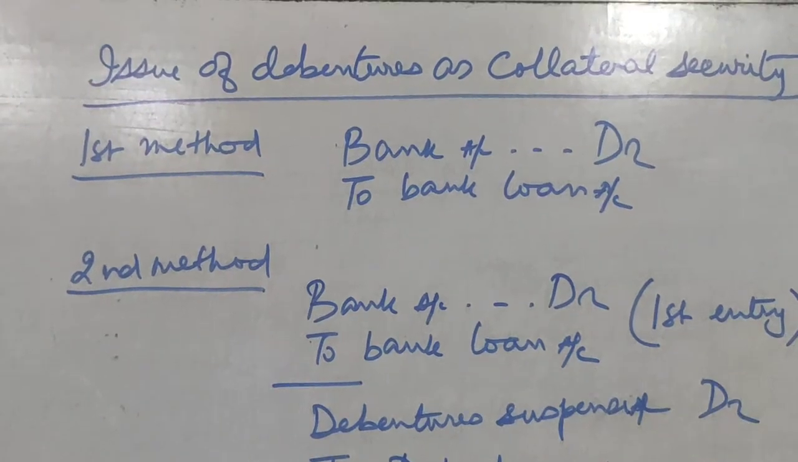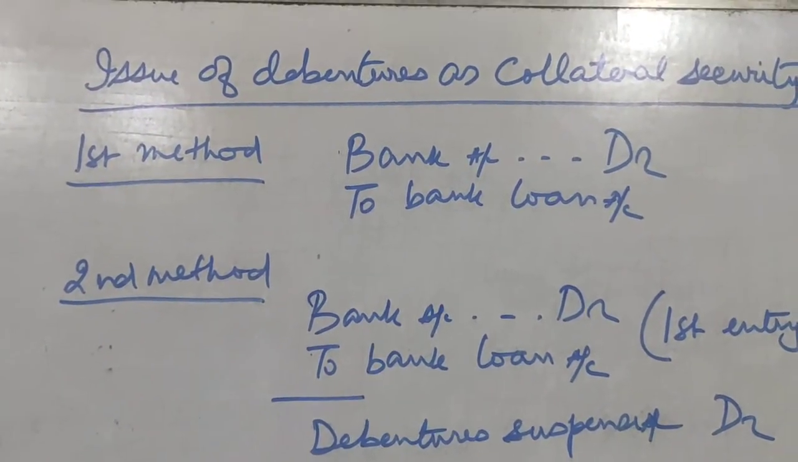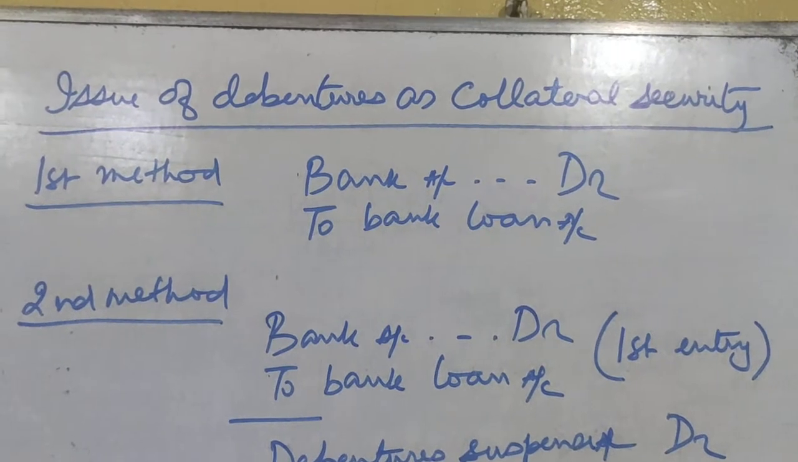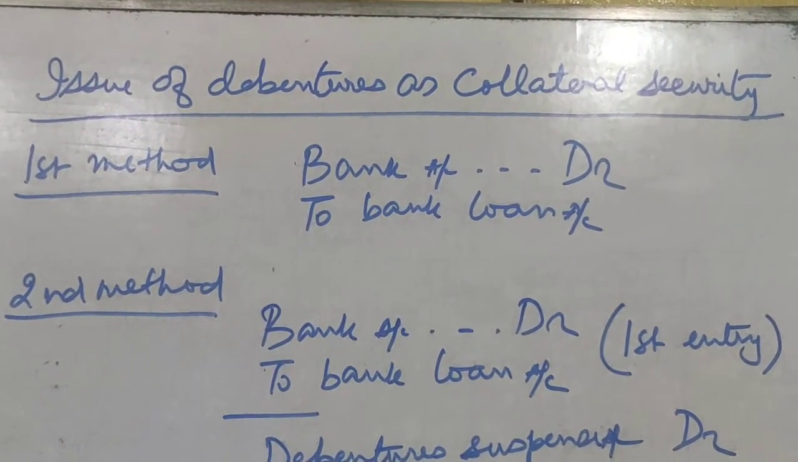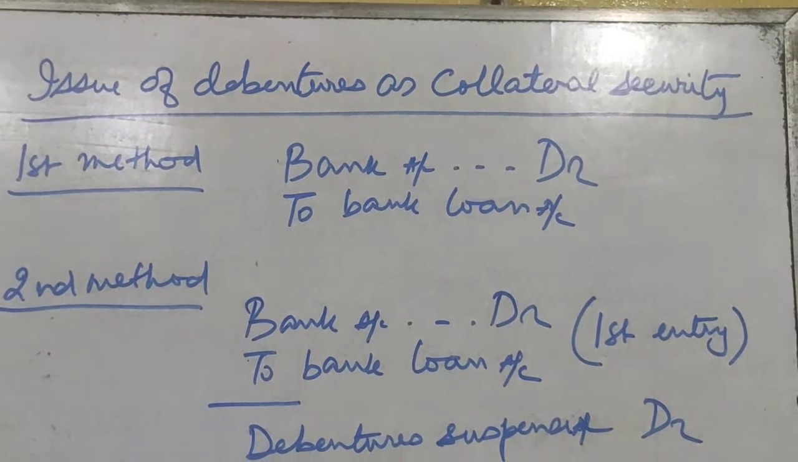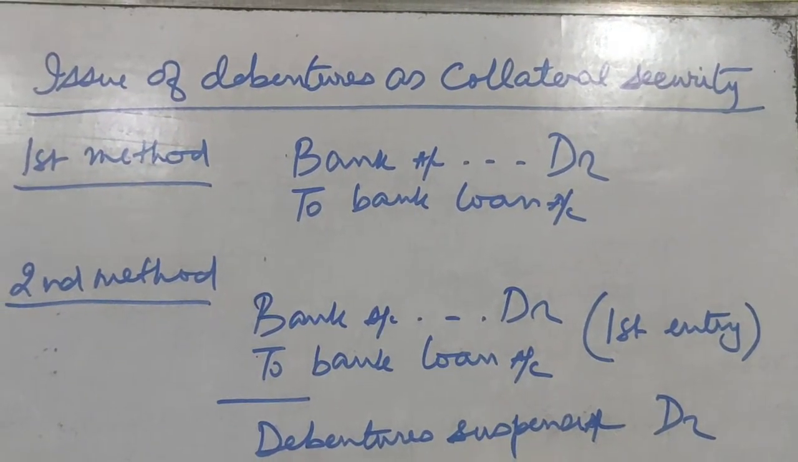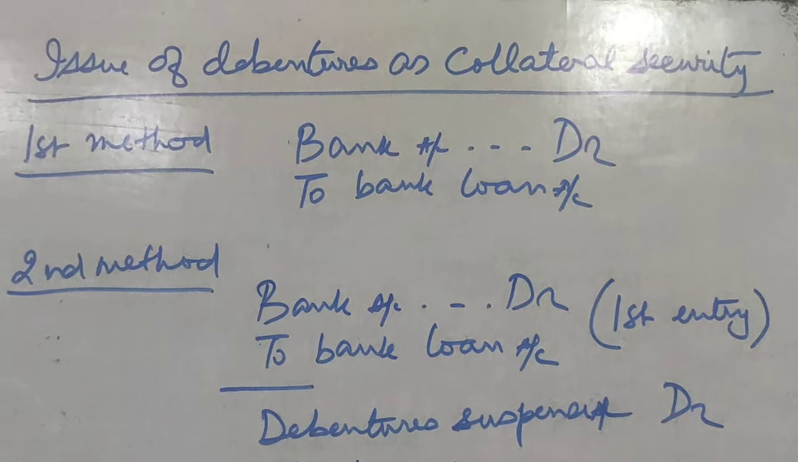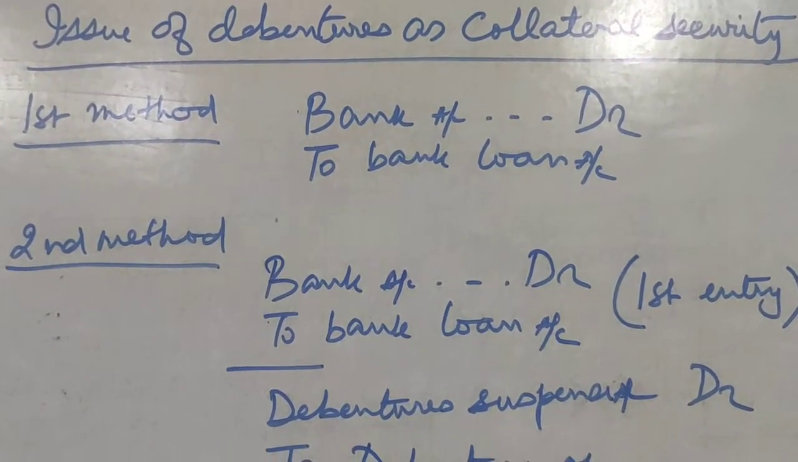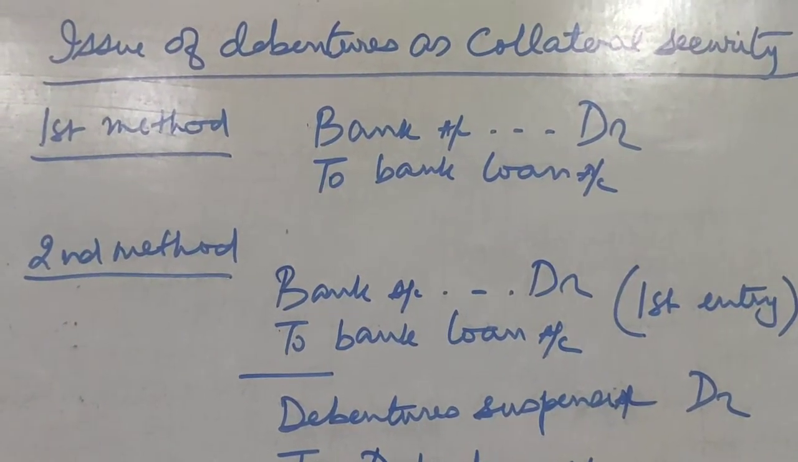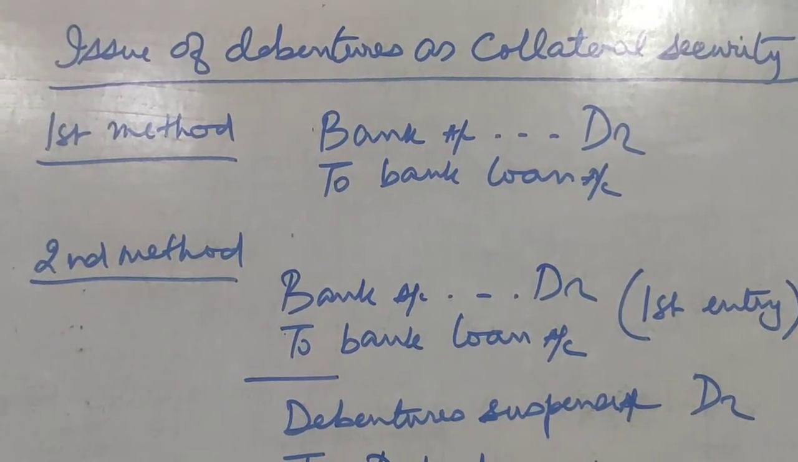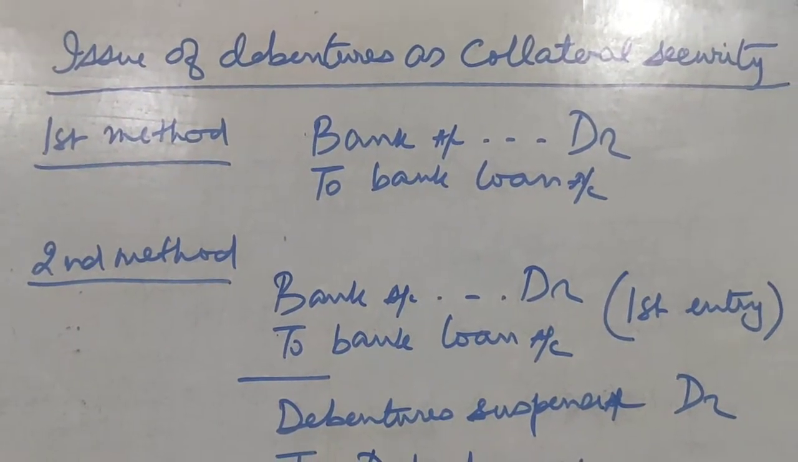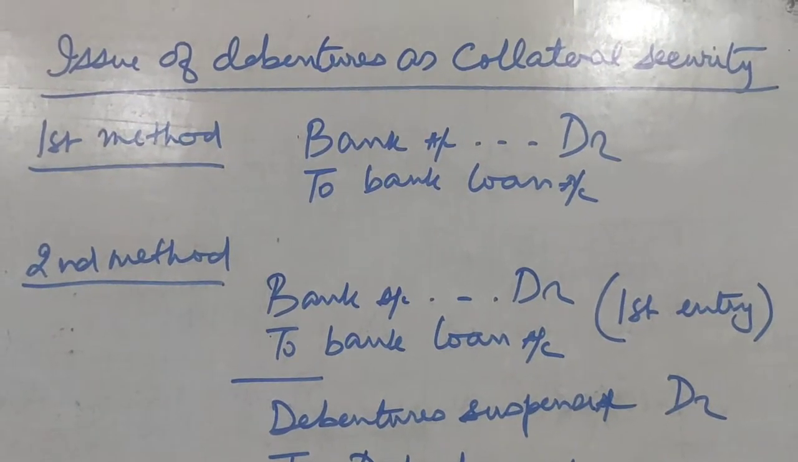Today we will be looking at the issue of debentures as collateral security. What do you mean by collateral security? Collateral security means secondary security. There are two types of securities: the principal security, which is known as primary security, and the second security, which is the secondary security.